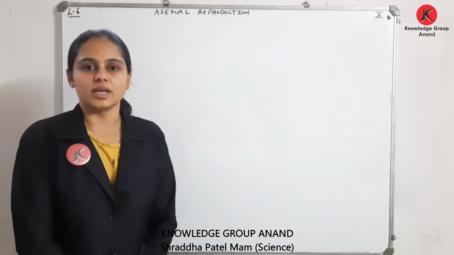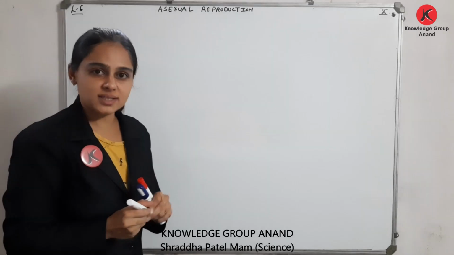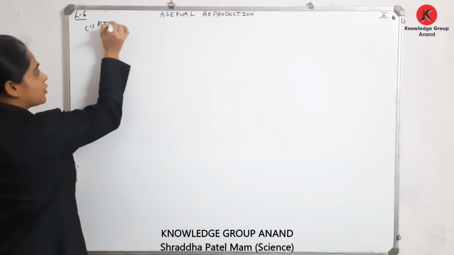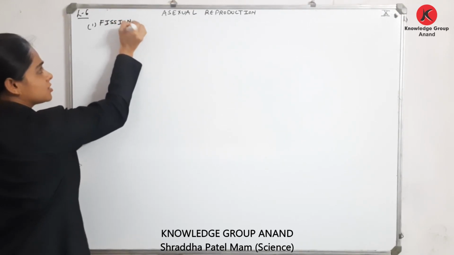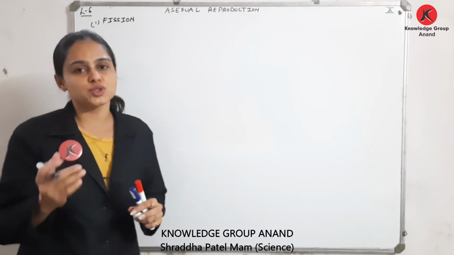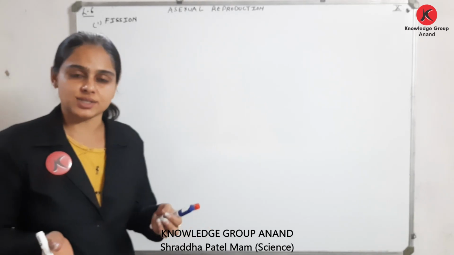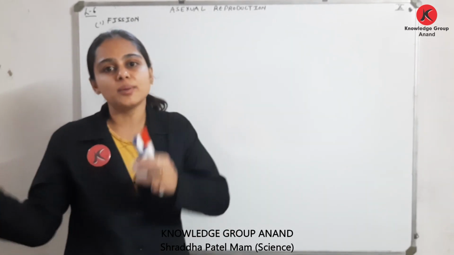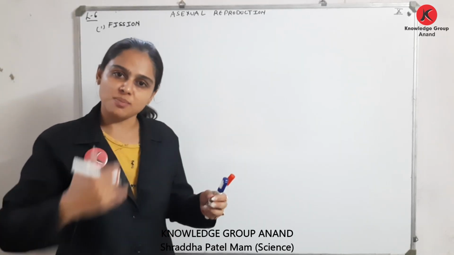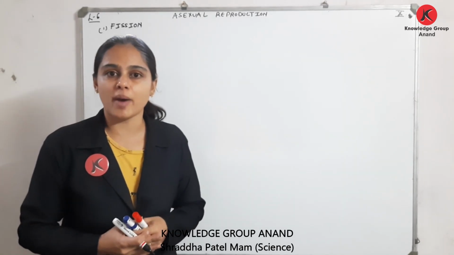Dear students, in the previous video we started with asexual reproduction, under which we completed the first mode of asexual reproduction, and that is fission. What is fission? Fission is simply cell division. We have classified fission into two categories: binary fission and multiple fission. Binary fission we have again classified into simple binary fission, longitudinal binary fission and transverse binary fission.